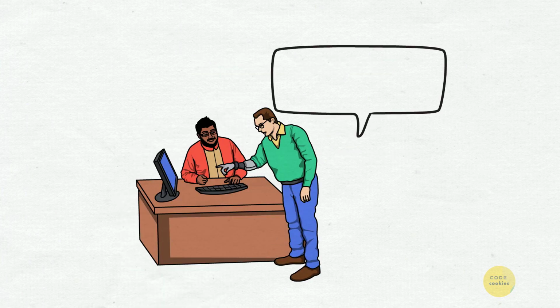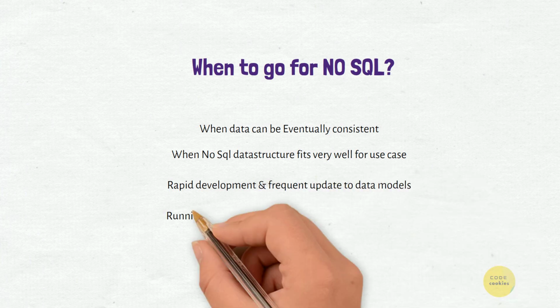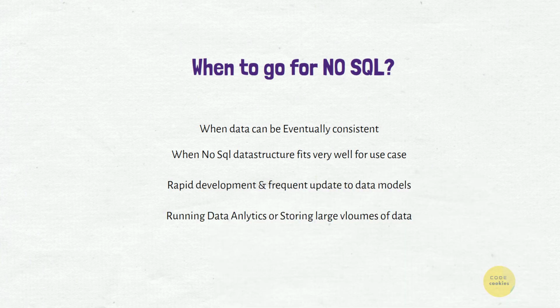If we have new requirements coming very rapidly during development, it is very tough to update the schemas every time in a SQL database. But in a database like DocumentDB, you can have flexible schemas, which makes it easy to update. And also, in order to store analytical data, we will be using NoSQL databases.